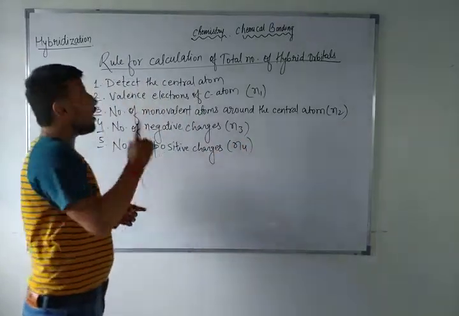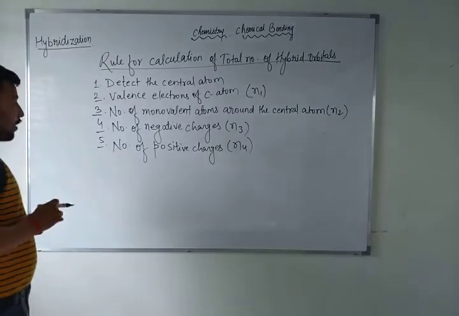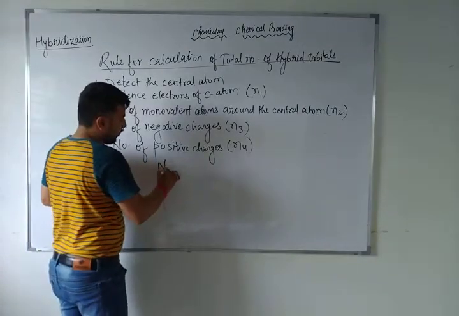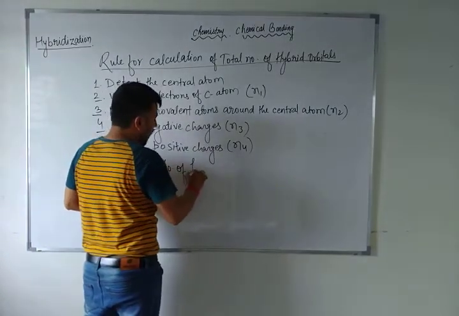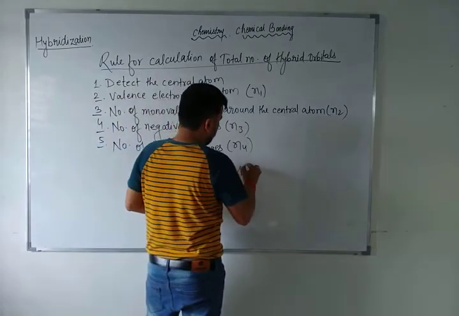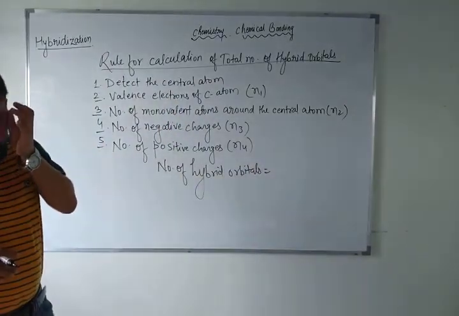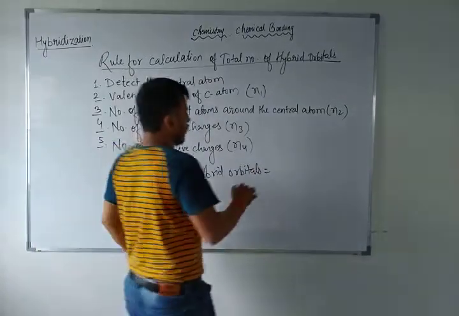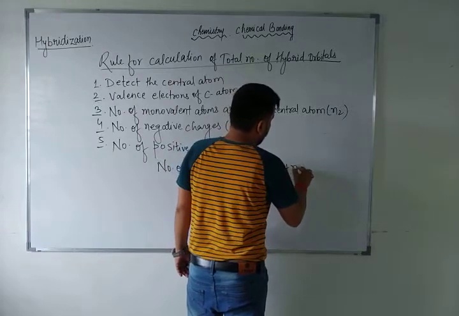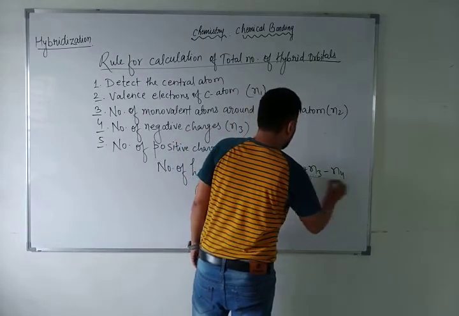Now what you have to do after detecting N1, N2, N3, N4? Number of hybrid orbitals is equal to N1 plus N2 plus N3 minus N4, upon 2.